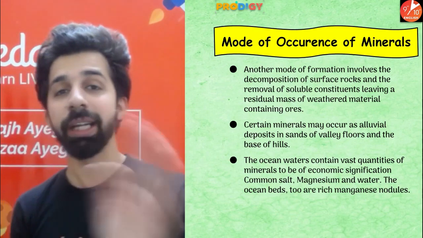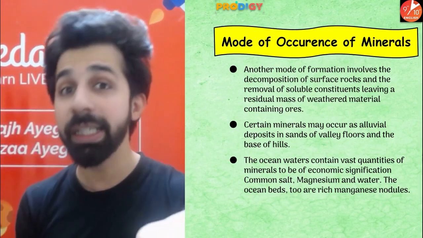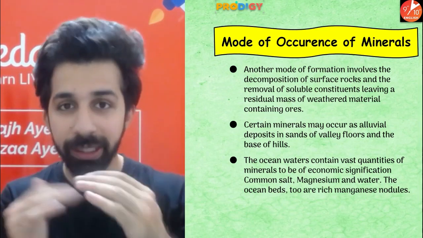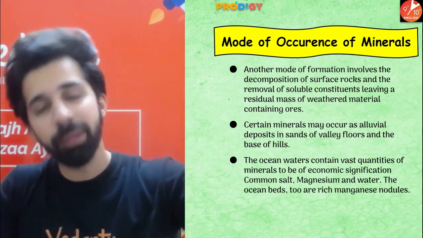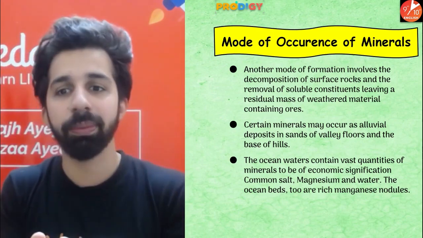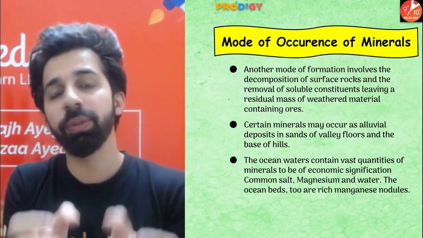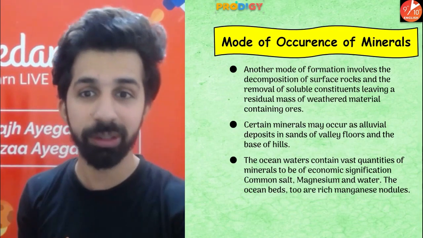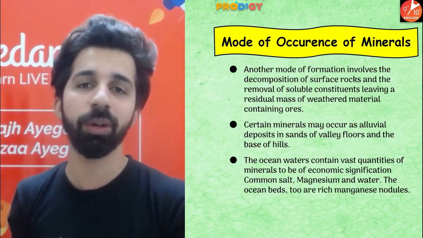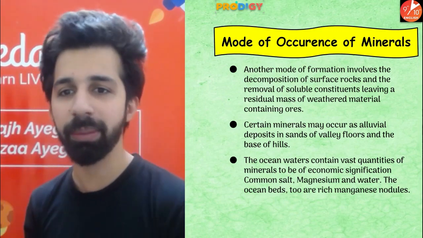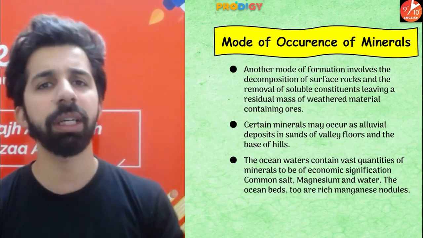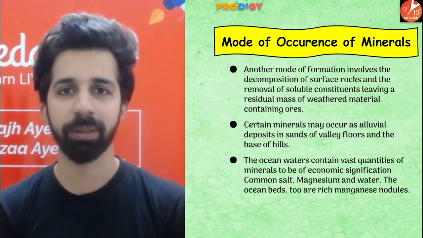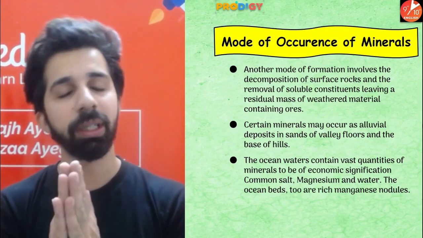So another mode of formation involves the decomposition of surface rocks. When the surface rocks get decomposed due to the weathering process, during this process also we get minerals. Another mode of formation involves the decomposition of surface rocks and the removal of the soluble constituent, leaving a residual mass of weathered material containing ore. So guys, this is also one of the ways through which we get minerals. For example, bauxite, which is formed due to the weathering process of surface rocks.